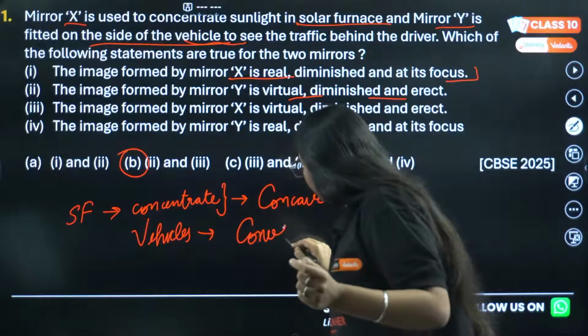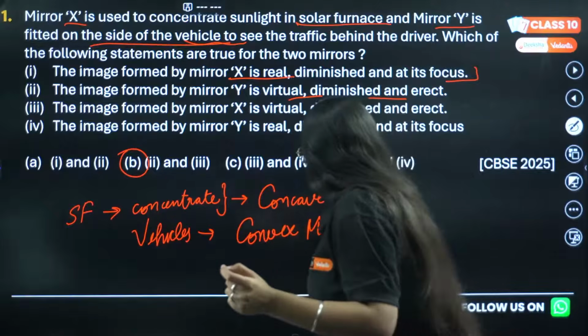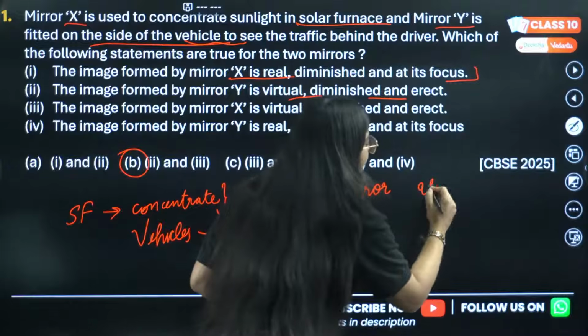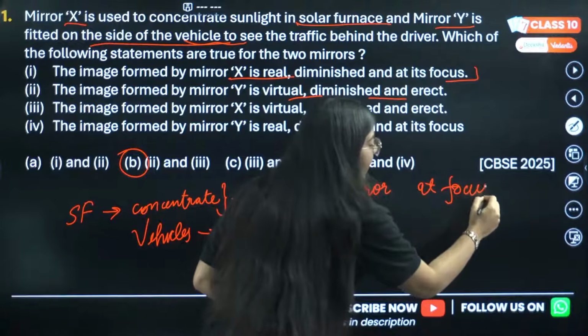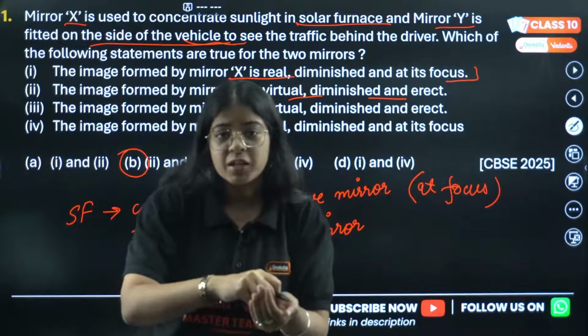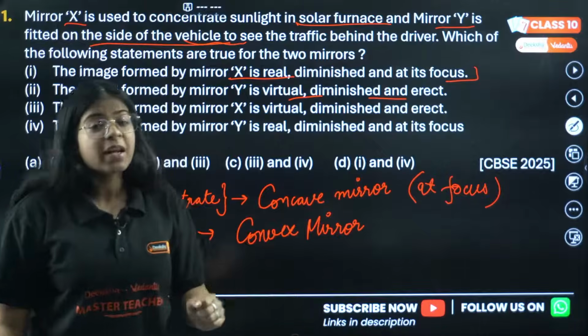Now let's go to the reasoning why we use these kinds of mirrors. Concave mirror, we know, converges the light at focus, and in solar furnaces we need all our sunlight at that particular point so that it can heat up, right? And convex mirror, why?